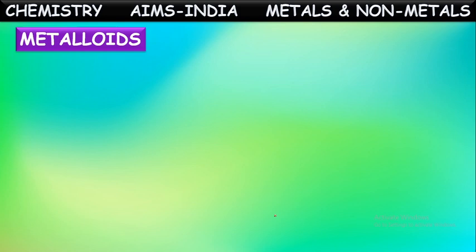Next, the third category of elements. As we discussed till now about the metals and non-metals, totally, these metal elements are out of these 118 elements. There are 4 categories of elements. Out of them, metals and non-metals we have seen till now. Okay, the third category is metalloids.